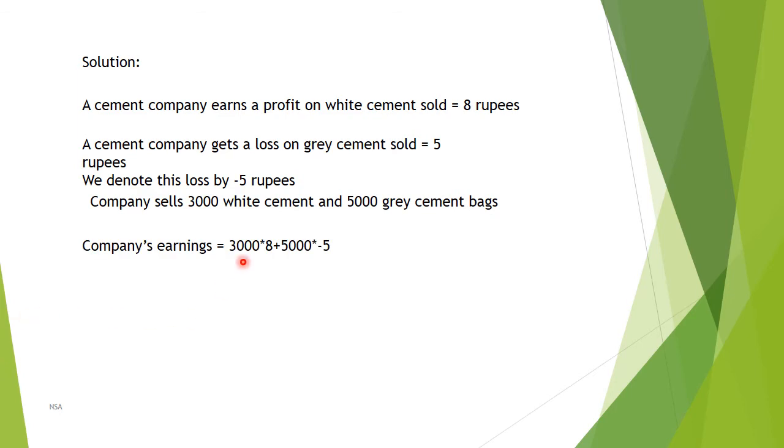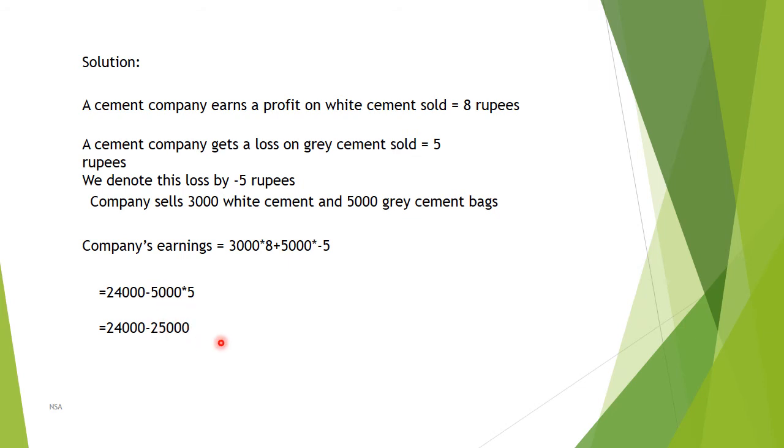The company's earnings are equal to, because he is selling 3,000 white cement bags and each white cement bag has a profit of 8 rupees, 3,000 into 8 rupees, plus 5,000 into minus 5 rupees, because each grey cement bag gets a loss of 5 rupees. 3 8s are 24, so 24,000, plus 5,000 into minus 5. 5,000 into 5: 5 5s are 25,000.